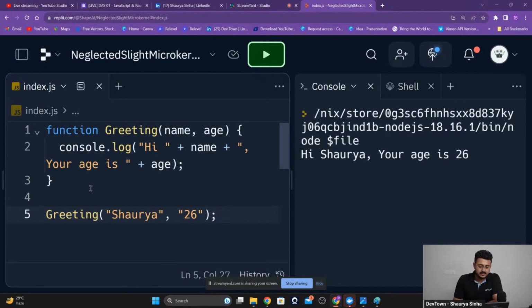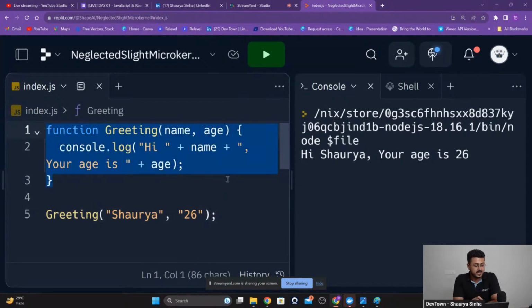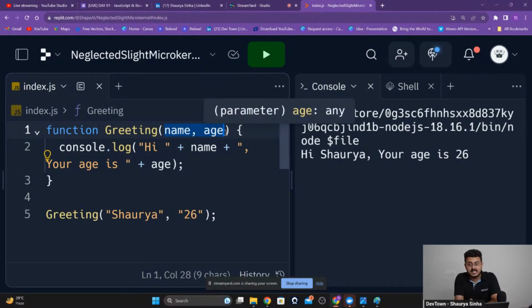Now, when you're declaring a particular function, okay, when you're defining or you're declaring a particular function, guys, this particular brackets, the gifts that you require to run this function is called as, can somebody let me know what it is called as? Parameters. These are called as parameters, the technical term for when you're defining the function. When you're saying what does this function require to actually work? What are the gifts that this particular function requires to actually work? This is called as parameters. The technical term, the correct term to use is parameters.